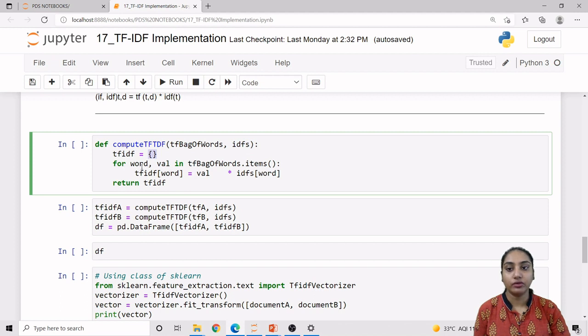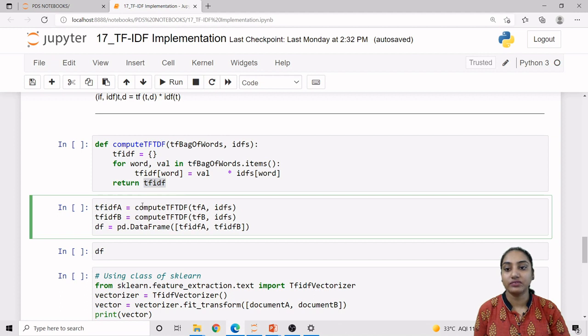For word and val in the TF value of each document's items, one by one we take the TF dictionary as word and val. Now we are calculating the TF-IDF of the word, in which this is the TF value and this is the IDF value of the particular word, and that returns the TF-IDF value for a particular document and all the words available in that document.